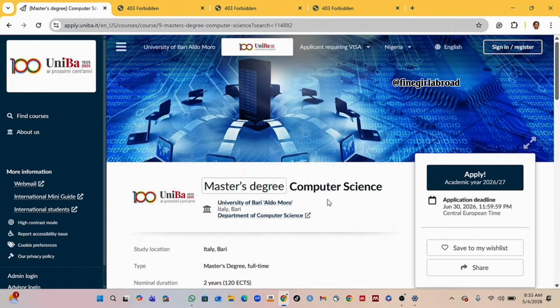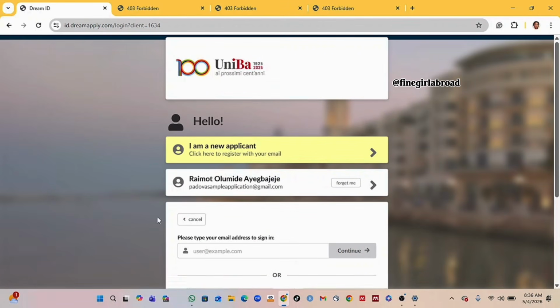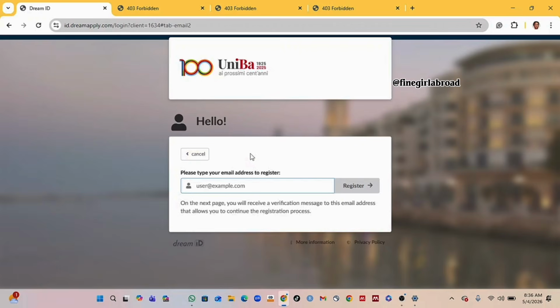If you are ready to apply, just click on apply here, or you can use this sign in or register button. When you get here, you click on I am a new applicant, so that you can proceed to register. Then you input your email, and click on register.